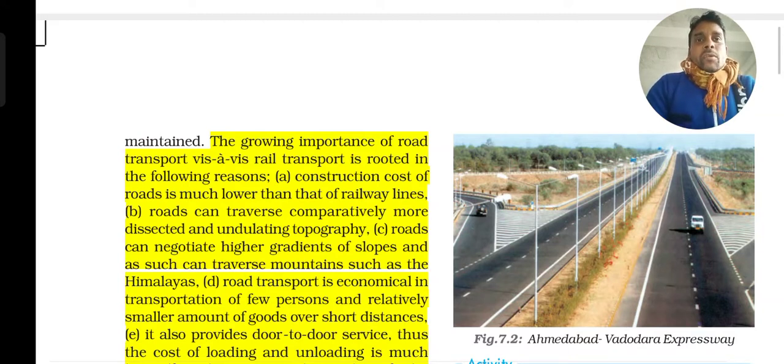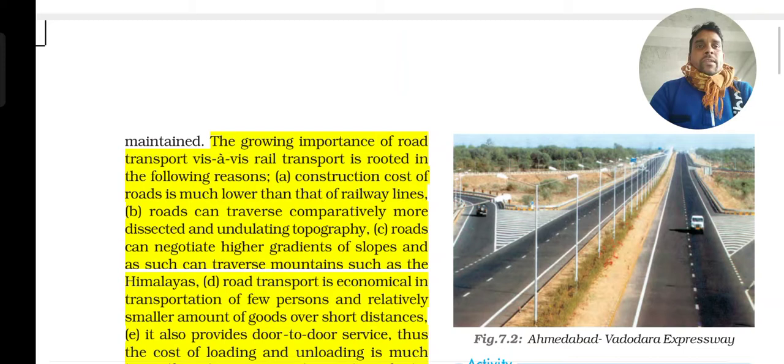Roads can negotiate higher gradients of slope, and as such can traverse mountains such as the Himalayas, as I was saying previously. Through roadways we can travel to mountainous areas, sandy areas and slope areas.